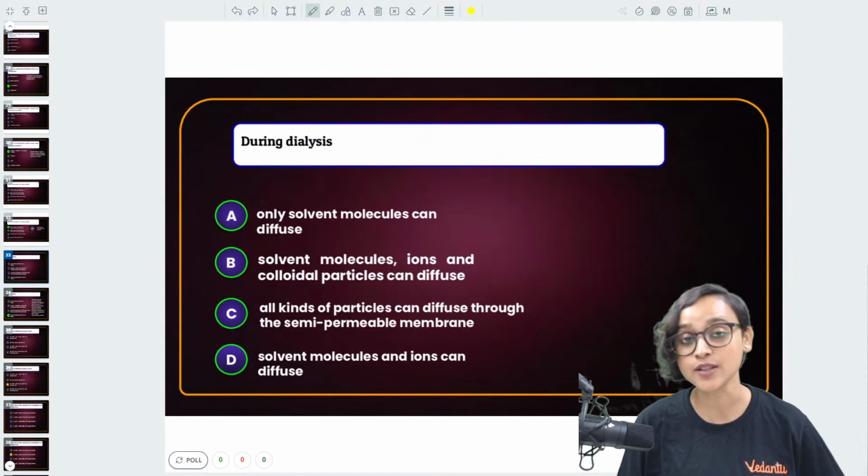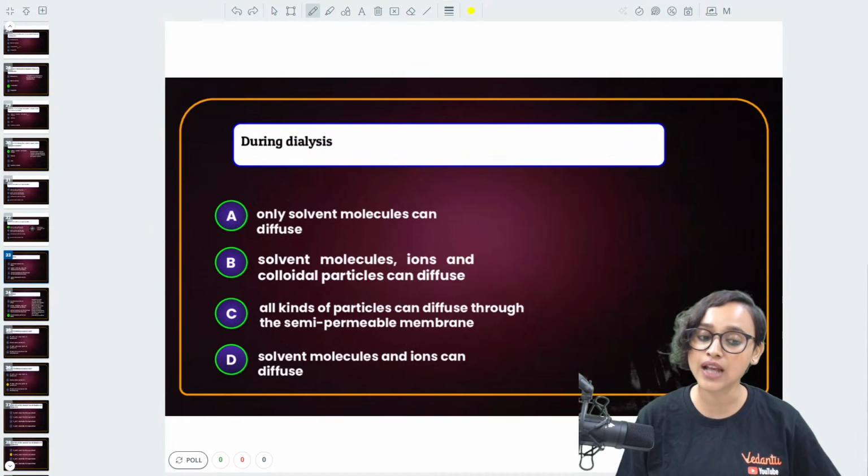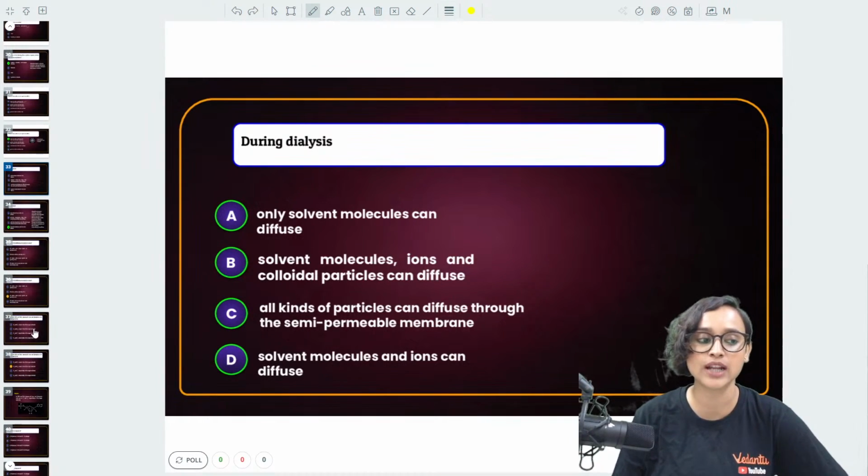During dialysis, what happens? Only solvent molecules can diffuse. Solvent molecules, ions and colloidal particles can diffuse. All kinds of particles can diffuse through the semi-permeable membrane. Solvent molecules and ions can diffuse. You tell me, what's the answer?